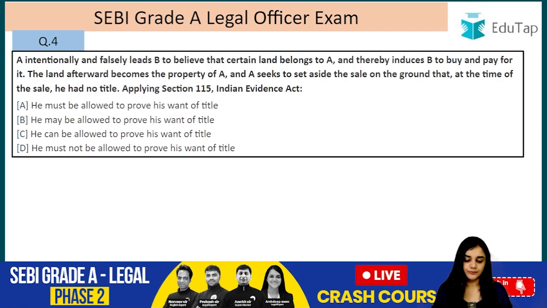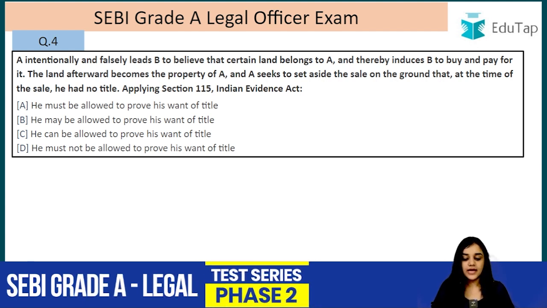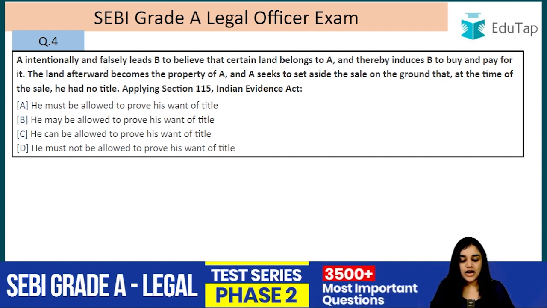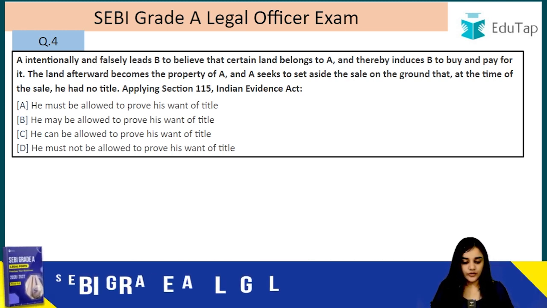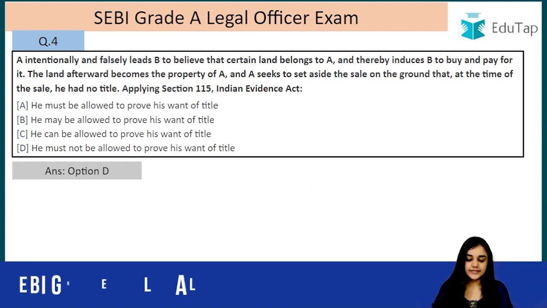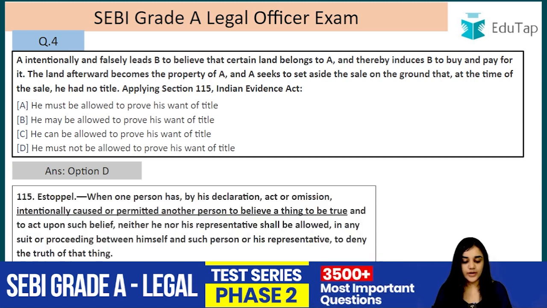Question number 4. A intentionally and falsely leads B to believe that certain land belongs to A and thereby induces B to buy and pay for it. The land afterwards becomes the property of A, and A seeks to set aside the sale on the ground that at the time of the sale he had no title. Applying Section 115 of the Indian Evidence Act, the answer is option D. He must not be allowed to prove his want of title. So this is given in Section 115.